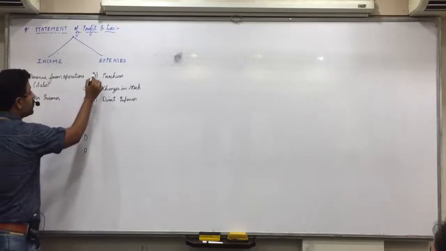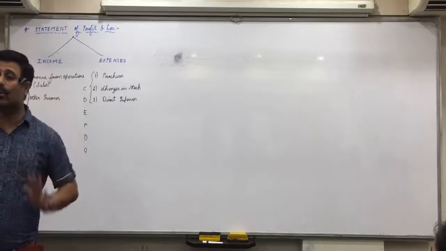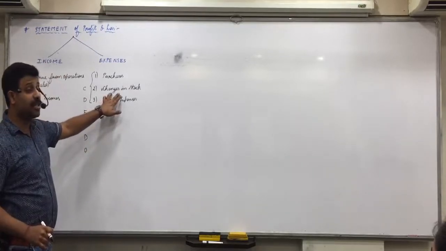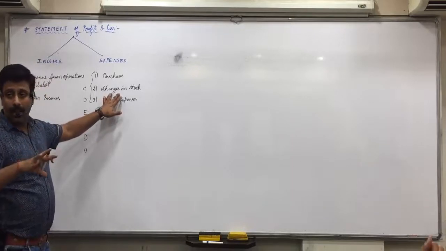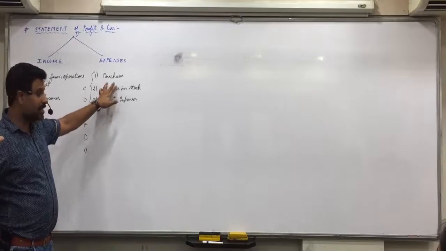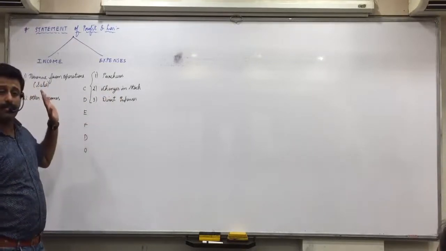Okay. These three cumulative represents trading account only. Like trading account debit side we used to, what is this changes in stock I told you? Opening minus closing. So debit side we used to have opening stock, then purchases, then all those expenses. And credit side closing stock, so we minus it.